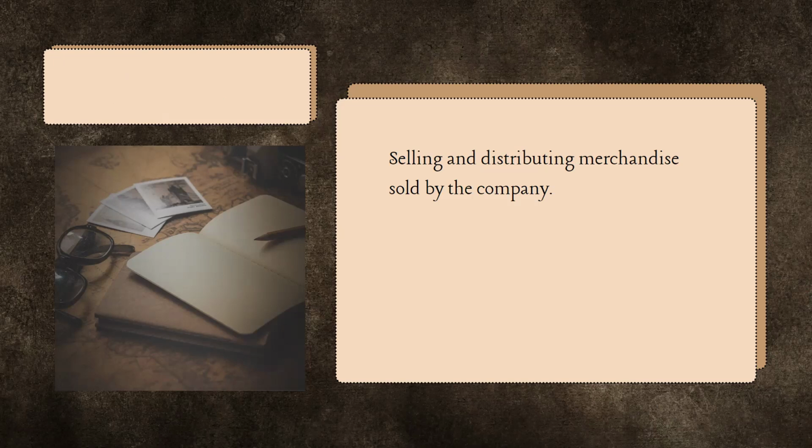Next, we have selling and distributing merchandise sold by the company. In investing activity, we talk about selling of the PPE. However, this time, the statement talks about the selling and distributing of merchandise. We all know that selling and distributing merchandise is a day-to-day activity of a certain company. When we talk about day-to-day or ordinary activity of a certain firm, this refers to the operating activity of the business.